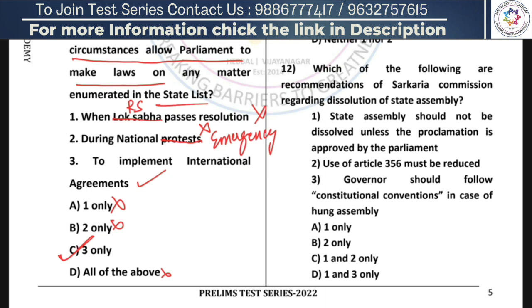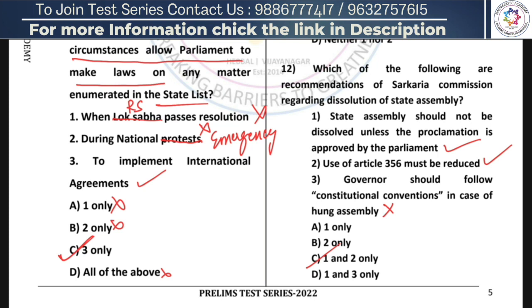If we have a look at this, state assembly should not be dissolved unless the proclamation is approved by the Parliament. This was a recommendation of Sarkaria Commission. Use of Article 356 must be reduced. Yes, this was also a recommendation. Governor should follow constitutional conventions in case of hung assembly. This was not a recommendation. So only 1 and 2 are right. So the right answer here is option C, 1 and 2 only is the right answer.